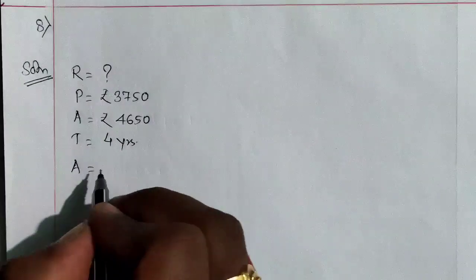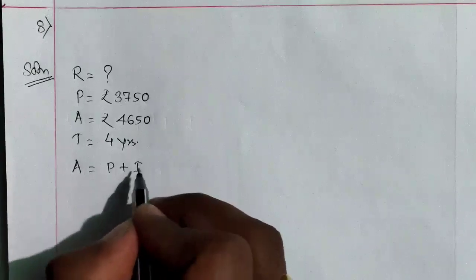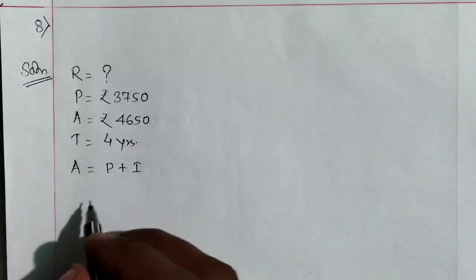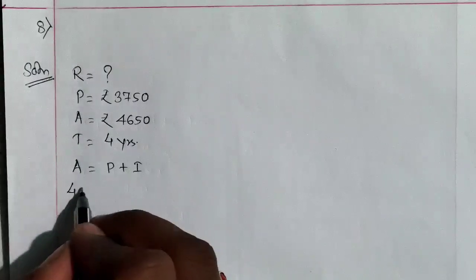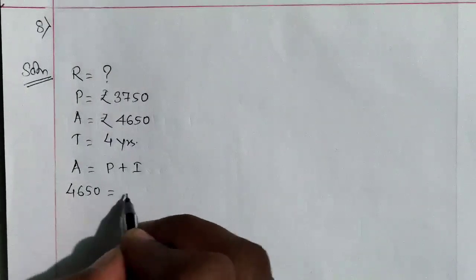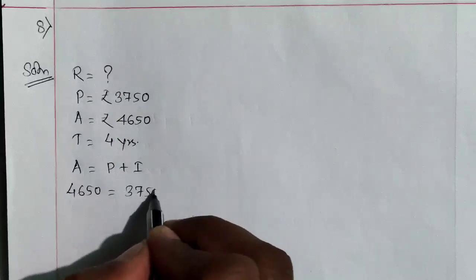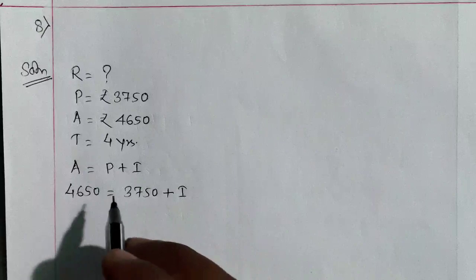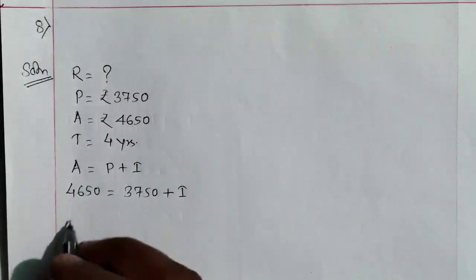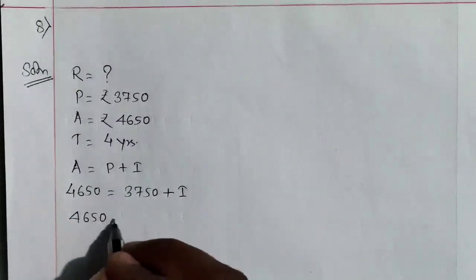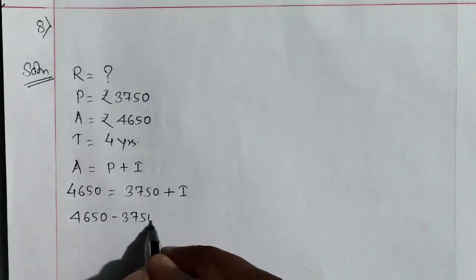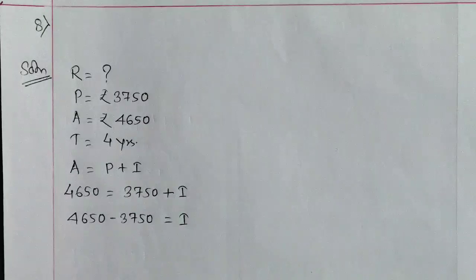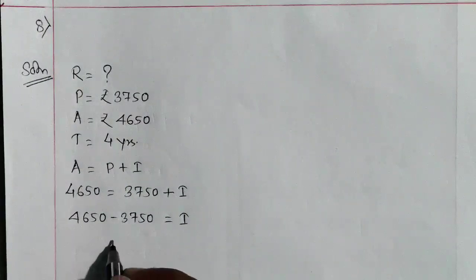Now we will use the formula of amount for calculating interest. The formula for amount is equal to P plus I. Now here we will calculate the value of I. Then we will use the formula of simple interest. The value of amount is given 4650. Principal is given 3750. Plus interest we don't know. That's why we will calculate the value of interest. Now this 3750 will come this side. It will be in subtraction form. Minus 3750 is equal to I, or you can say SI. Both are the same.